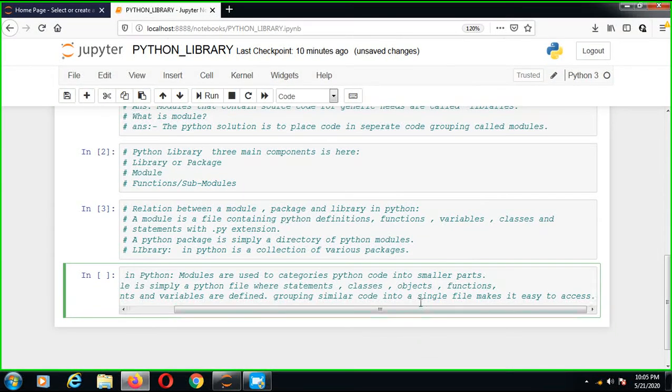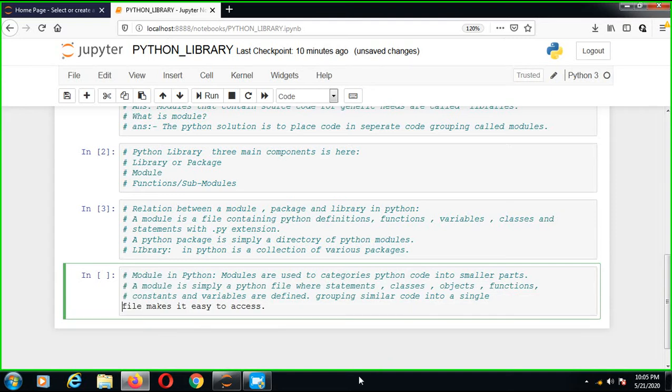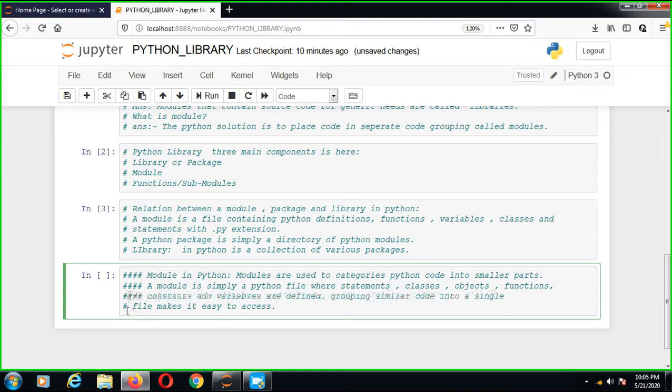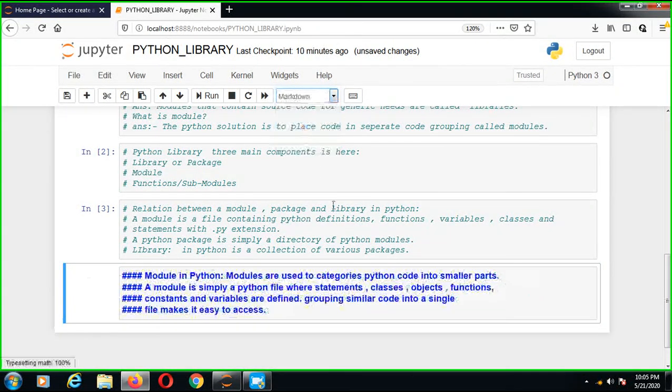So friends, this is the main code. I just used markdown. Okay, now execute.